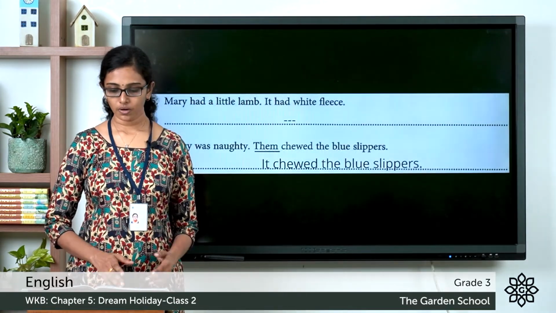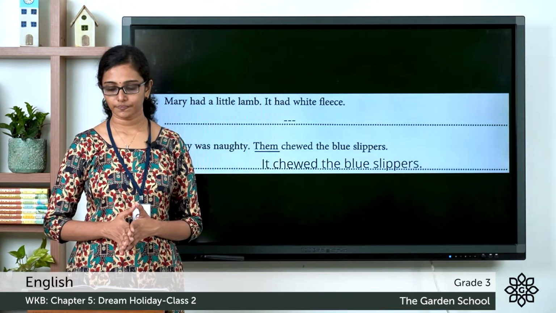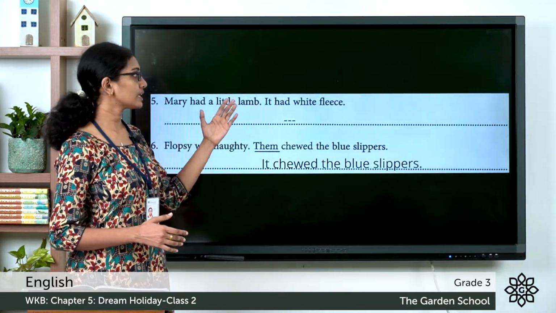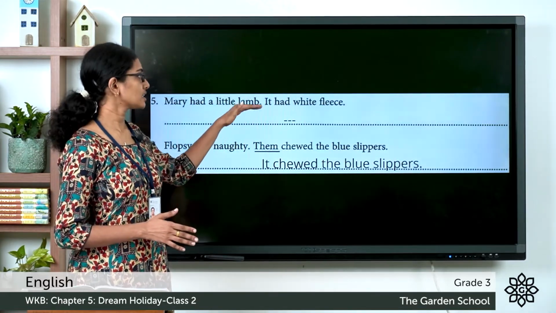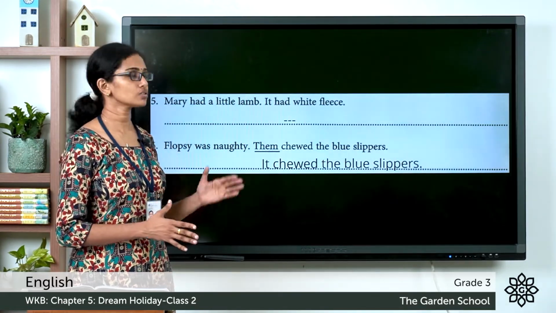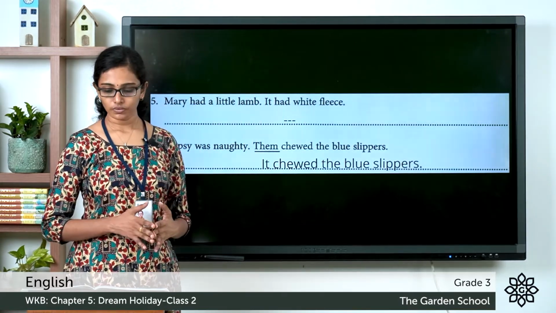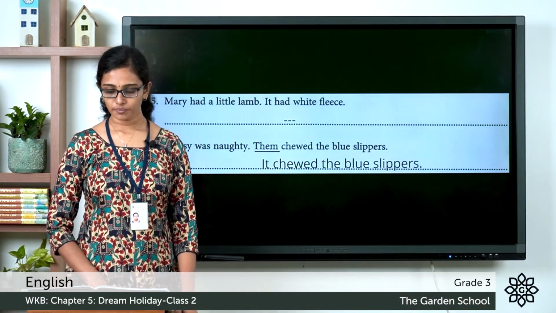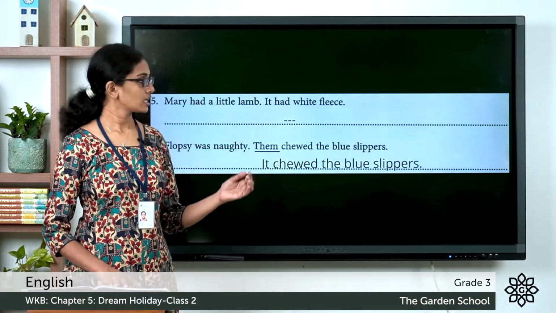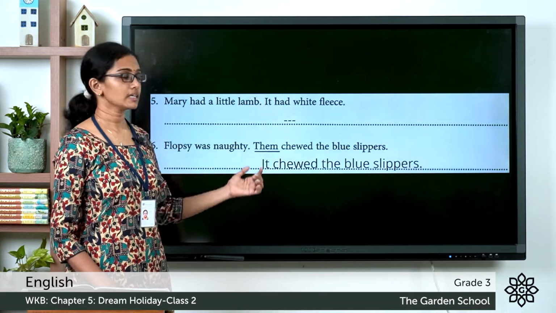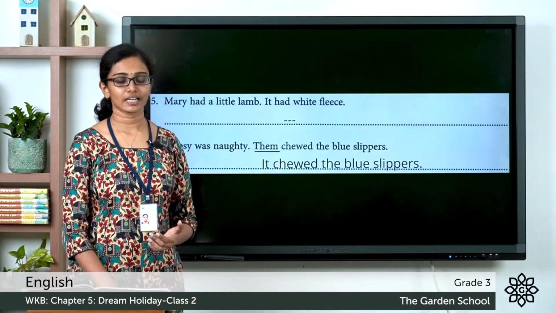Now question 5. Mary had a little lamb. It had white fleece. Mary had a little lamb. It had white fleece. Here the correct pronoun is used. It is used here and it is the correct pronoun. So these sentences are correct. You don't have to rewrite it. Now the 6th question. Flopsy was naughty. Them chewed the blue slippers. Instead of them, you have to write it chewed the blue slippers. Hope you got all the answers correct.